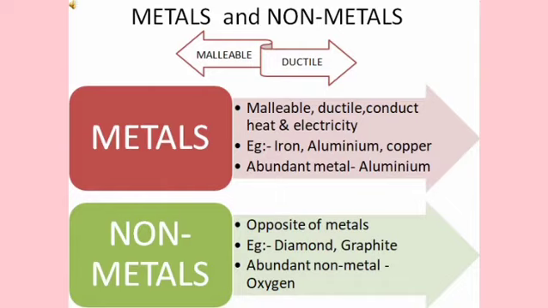The abundant metal that is found on the earth is aluminium, and on the other hand, the abundant non-metal is oxygen, which constitutes 50% of the earth's crust. Now, metals are the elements which form positive ions by losing or donating electrons, but non-metals accept the electrons.